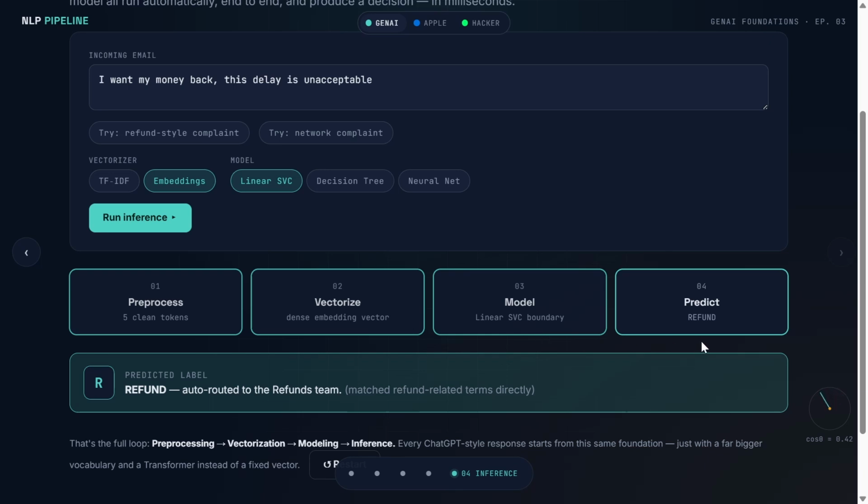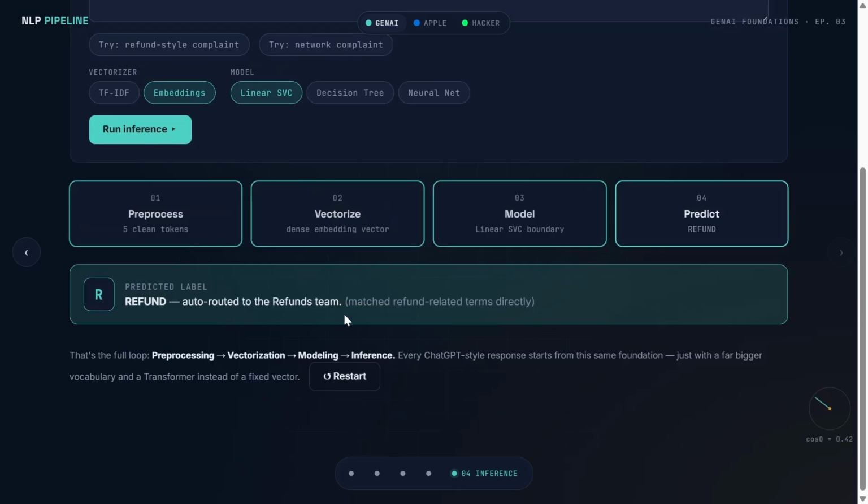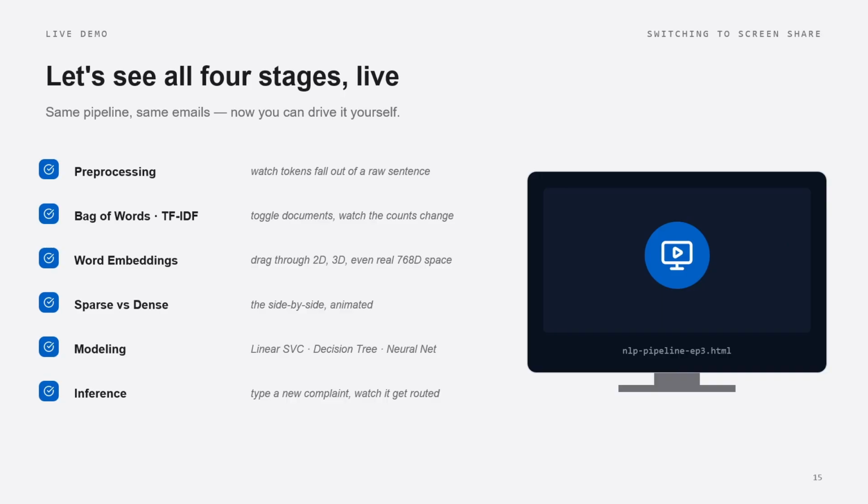Same way, in our earlier example, we had 16 emails. Finally we turned on NLP, which does all these 4 steps. Finally it is predicted and has gone to the refund folder. So it is auto-routed to the refund teams, matched to refund-related teams. Exactly. This is about the demo. We now go to the presentation.